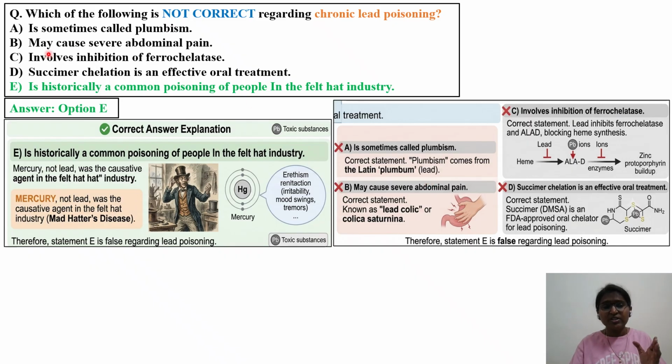The next one, the second option, was: may cause severe abdominal pain. When lead gets deposited in the stomach or abdomen, it causes colic. That is called lead colic. So it may cause severe abdominal pain with respect to lead exposure.